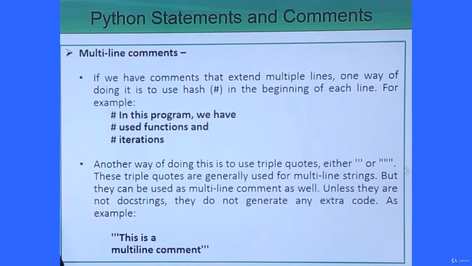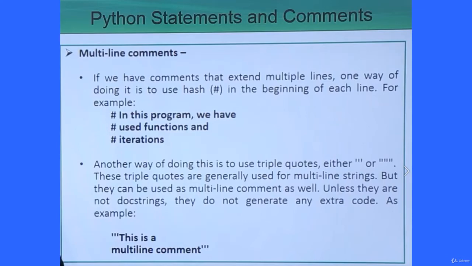Another way of doing this is to use triple quotes, either single quotes or double quotes, three times. These triple quotes are generally used for multi-line strings, but they can be used as multi-line comments as well, unless they are docstrings. What a docstring is will come in the next slide. And they do not generate any extra code. For example, here you see there is a multi-line comment.